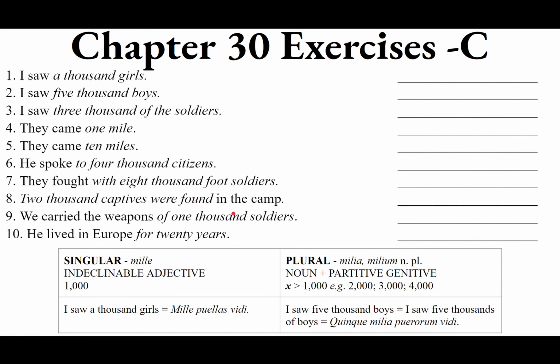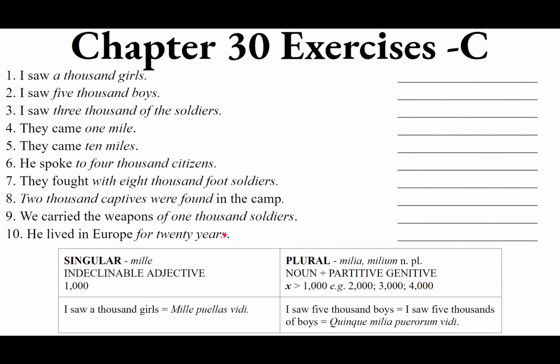Sentence nine: we carried the weapons of 1,000 soldiers. This one's really easy because it's a singular 1,000, the indeclinable adjective mille. It doesn't change its form; it doesn't decline. And we just need the genitive plural of soldiers because it's the weapons of the soldiers, a possessive noun, they're possessing the weapons. So miles, militis, masculine, the genitive plural is militum. Mille militum.